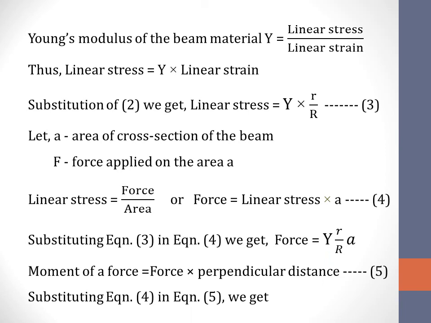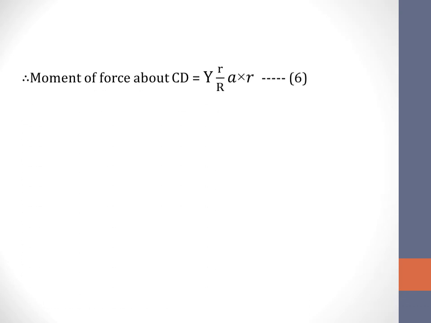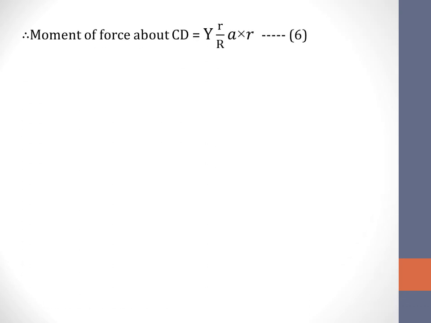The moment of the force, again we know, is the product of the force into the perpendicular distance. We now substitute this equation 4 in equation 5, and we get the moment of the force about CD is given by Y r by R into A into small r, where small r stands for the perpendicular distance, A stands for the area of cross section, capital R being the radius of curvature, and Y the Young's modulus of the material of the beam.